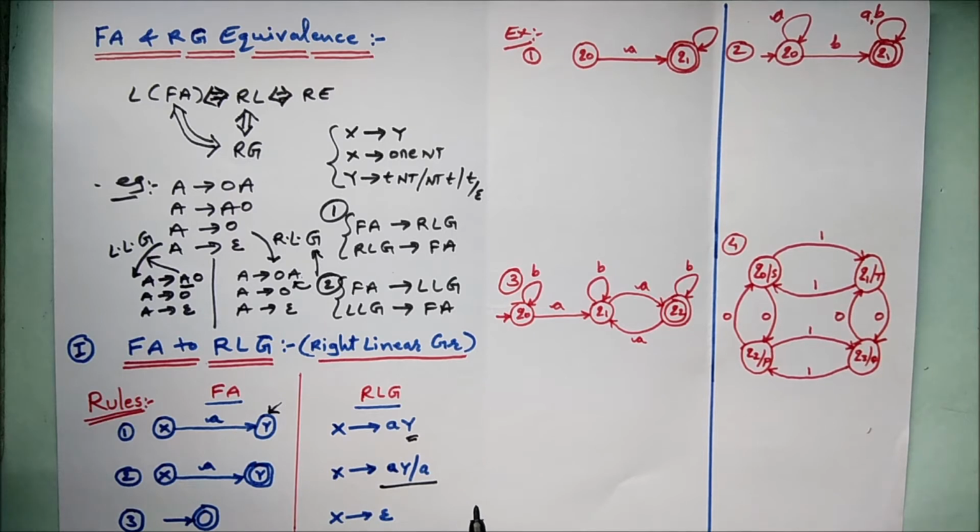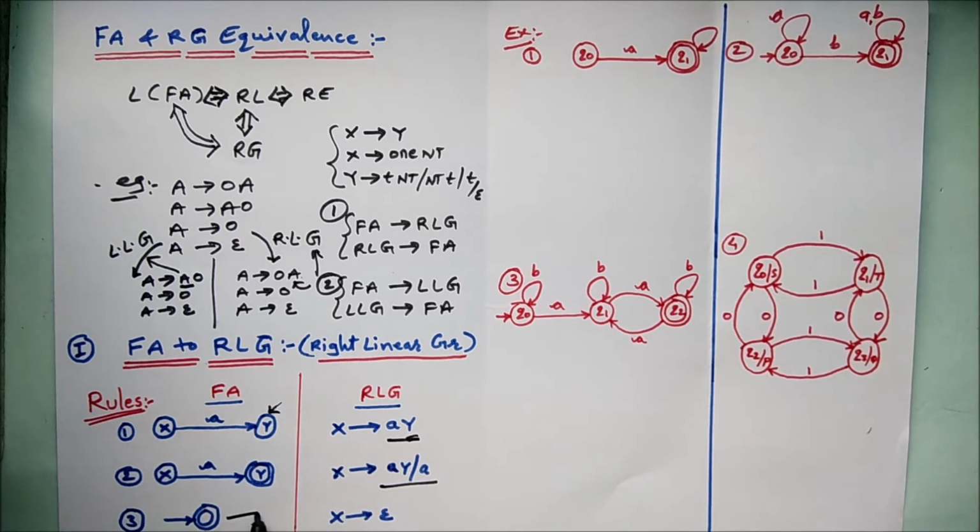While transiting, we have to check whether it is a final state or not. If not, we only write up to this; if it is a final state, then we give a slash and a terminating input symbol. The third rule is very simple.